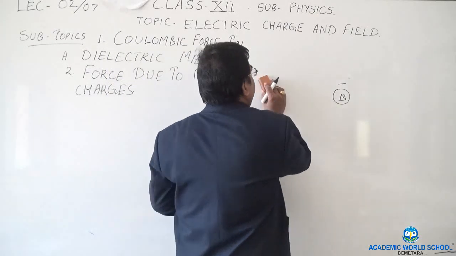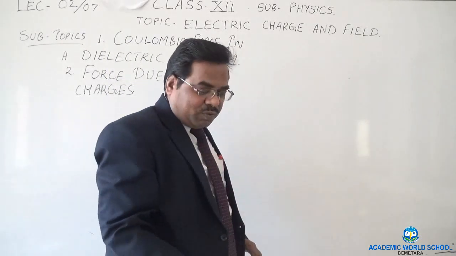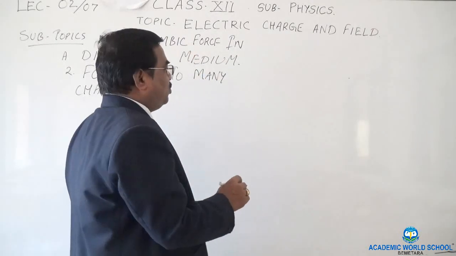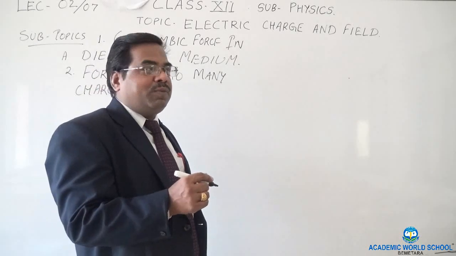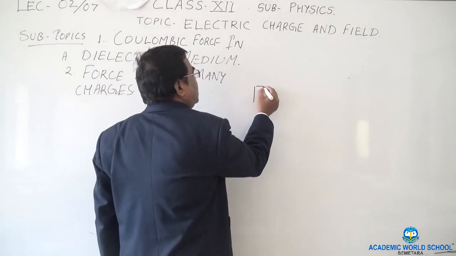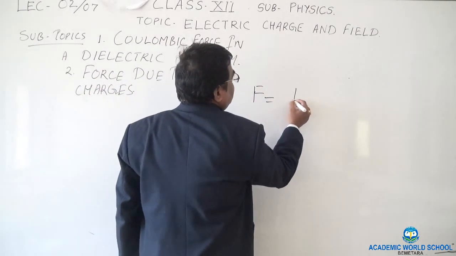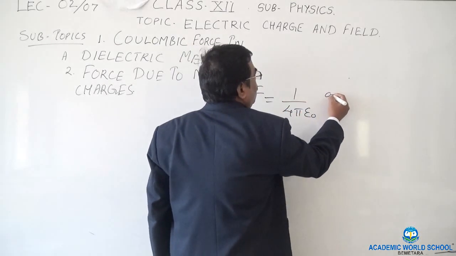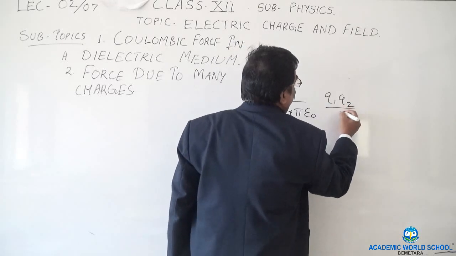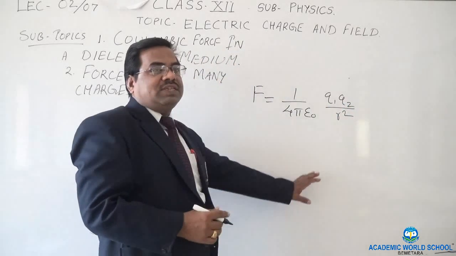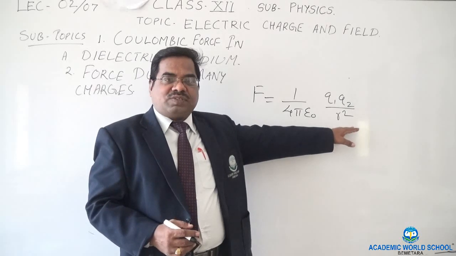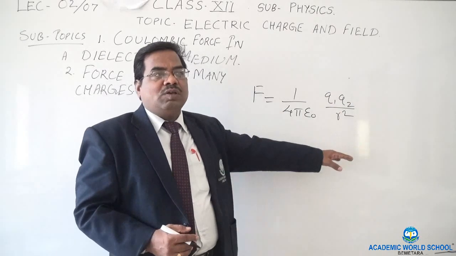This force of attraction, we have deduced one formula, and that formula is known as Coulomb's law. According to Coulomb's law, what is the force between them? The force is given by F equal to 1 upon 4 pi epsilon q1 q2 upon r square. Now this is the famous Coulomb's law.